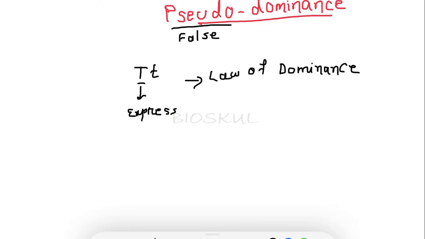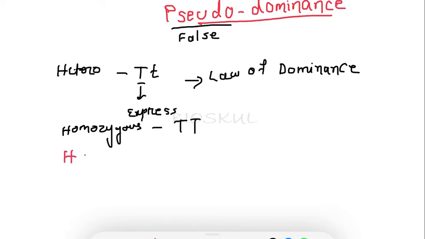So the dominant allele can express in heterozygous condition and also in homozygous condition, right? But the recessive allele can express only in homozygous condition.